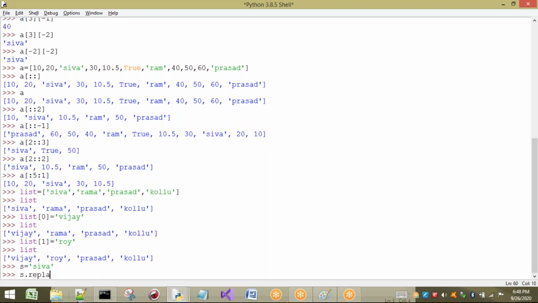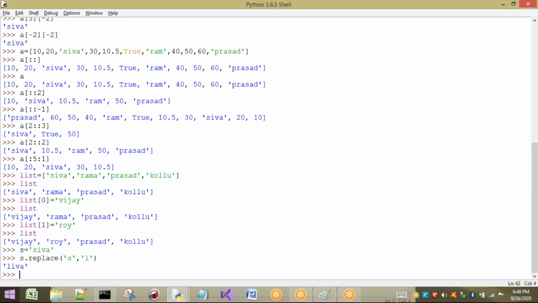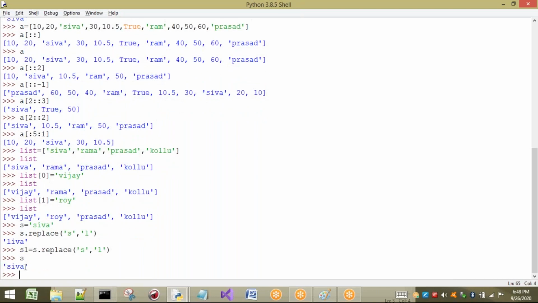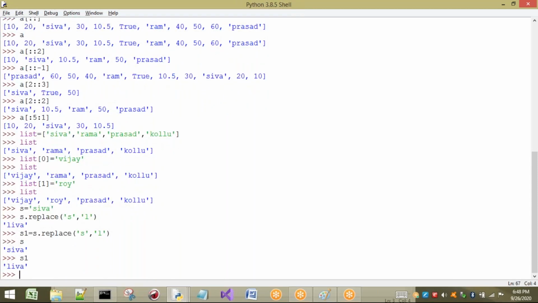I will replace S with L, for example. See here what happens. It is changed to Liva. I will store this inside another string, S1. If I print S, what is going to print? Shiva is going to print. If I print S1, what happens? Liva is going to print.